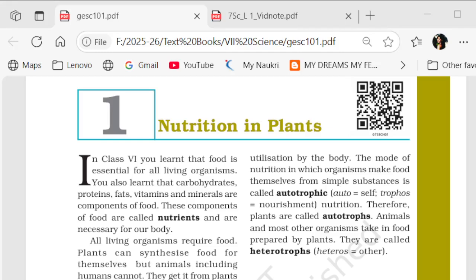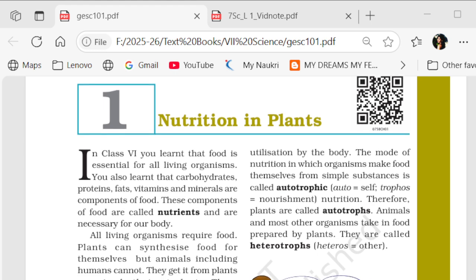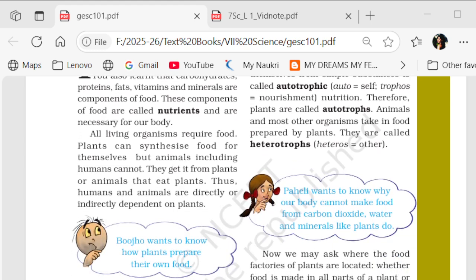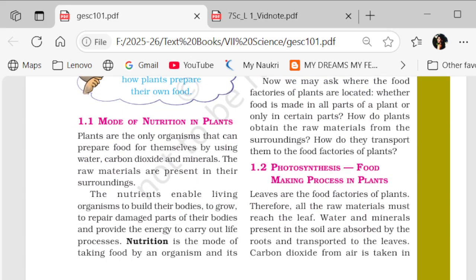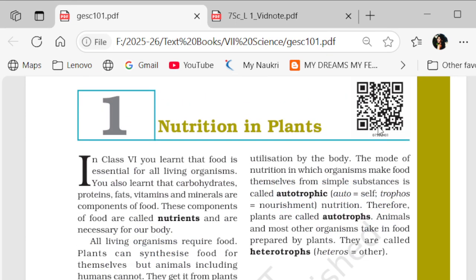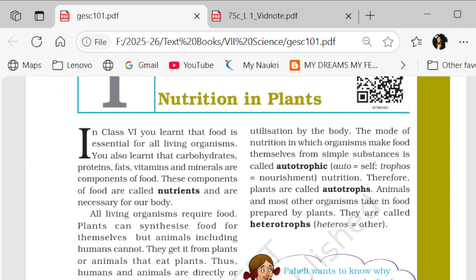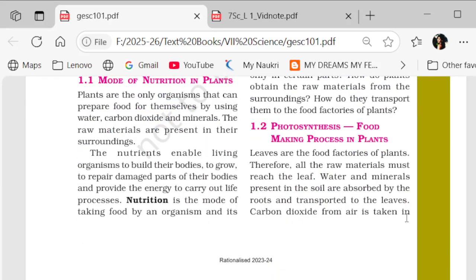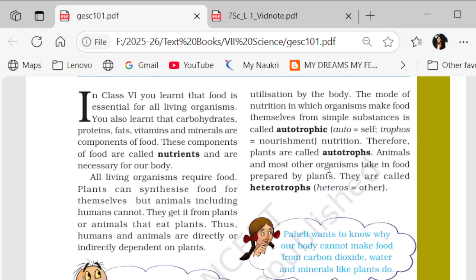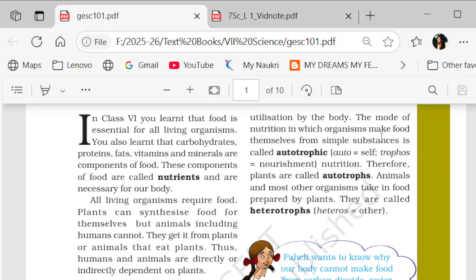Let's learn about nutrition in plants today. What is nutrition? Nutrition is the mode of taking food by an organism and its utilization by the body. Okay, it is the mode of taking food by an organism and its utilization by the body.